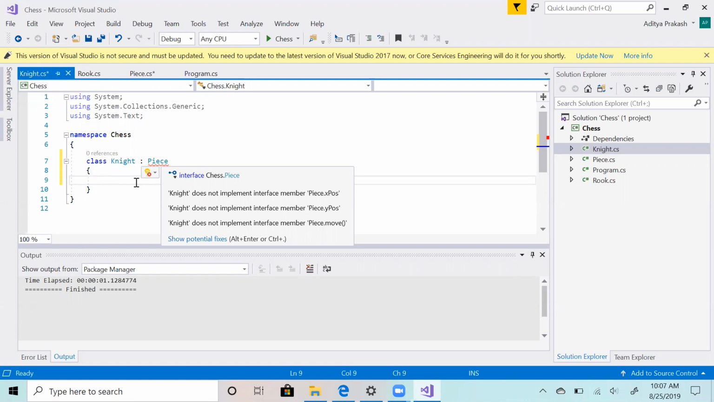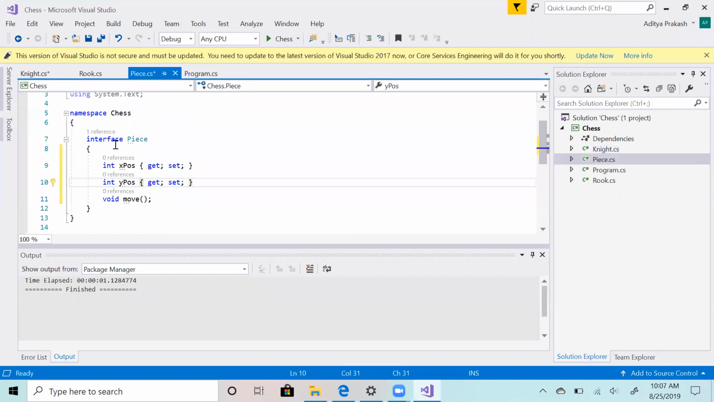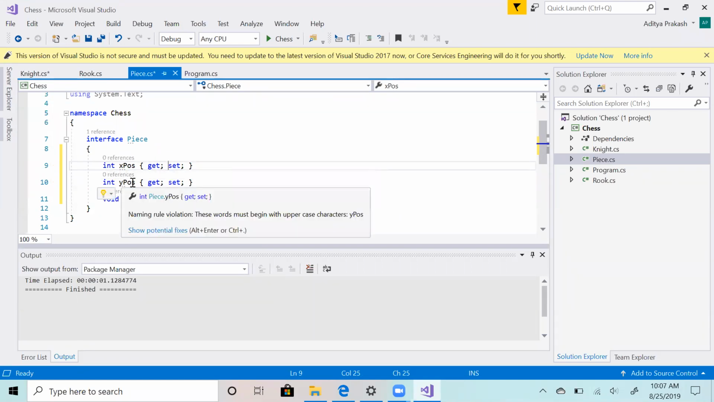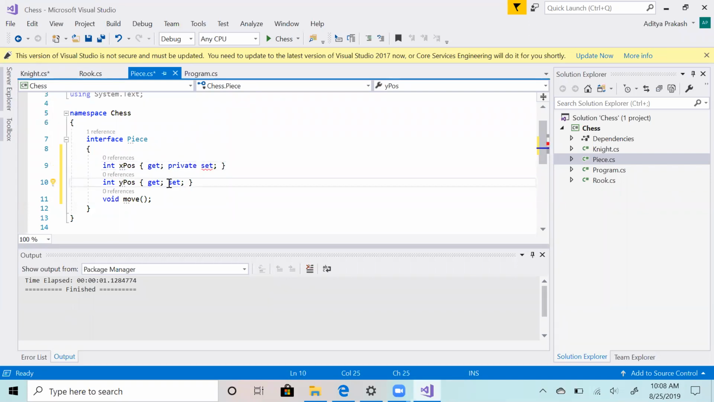So this is what I was talking about. When you define a generic class, my piece will have these members: x position, y position, and move. And now these are public. So firstly, I will make the getter and setter public, but the member is not accessible. You can set it publicly and you can also get it publicly. But if you want to make the setter private, then all I can do is this. It's similar to making it private, but the thing is that you can't do it in an interface. In an interface, you have to keep it open. Inside the implementation, you can define it.